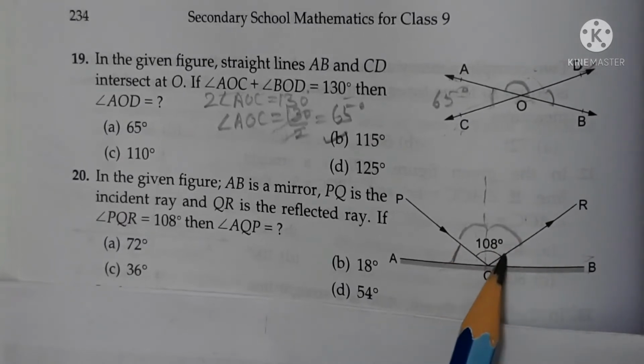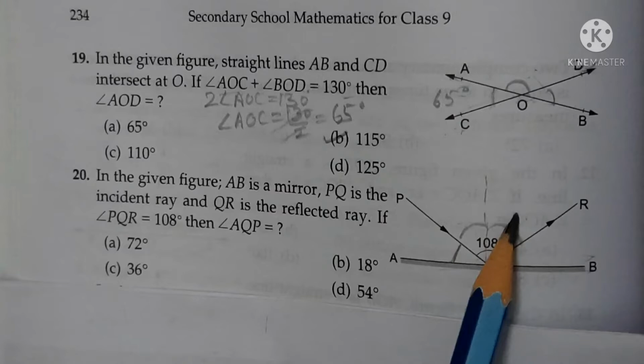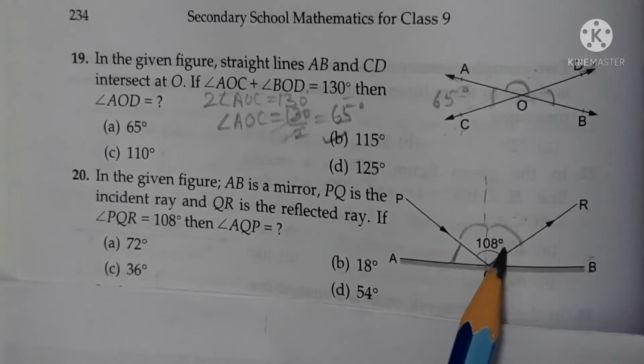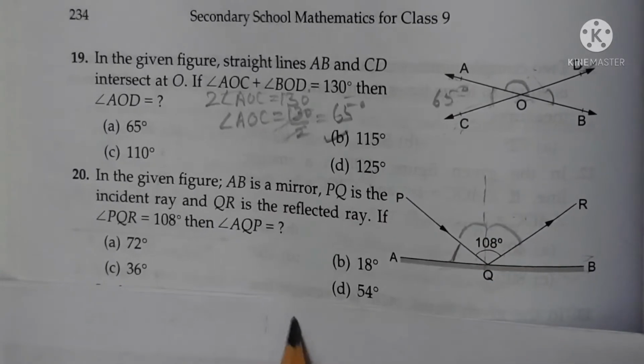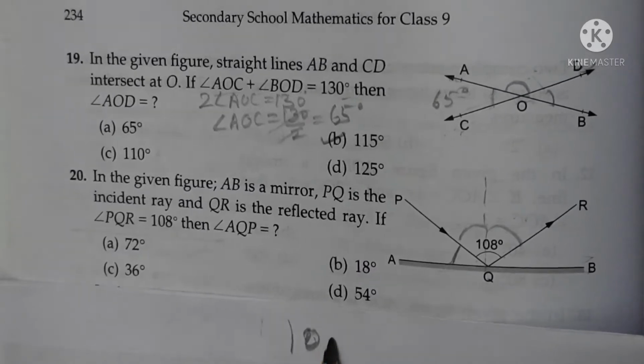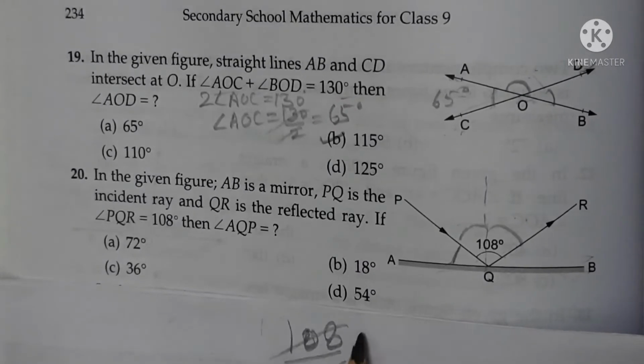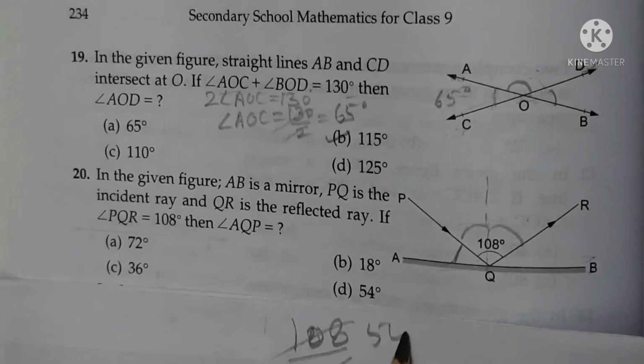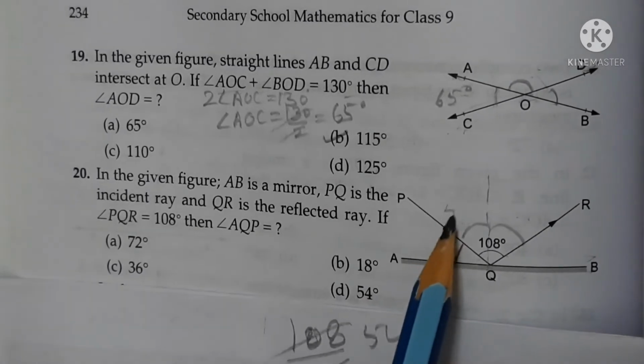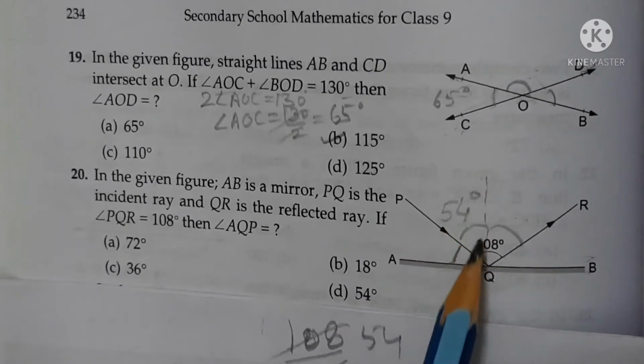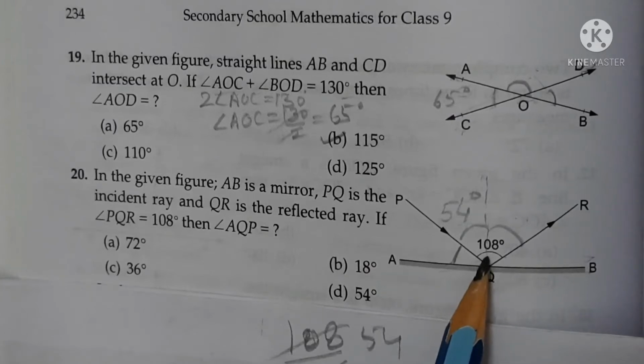It means 108 degree is divided into two parts. So divide 108 by 2. 2 5s are 10 and 2 4s are 8. 54 degree. This is 54 degree. And this is a normal or perpendicular on AB.